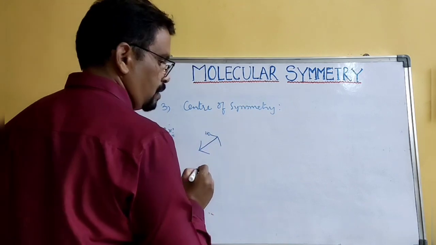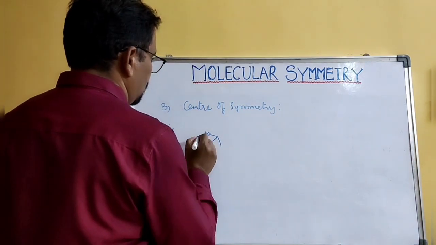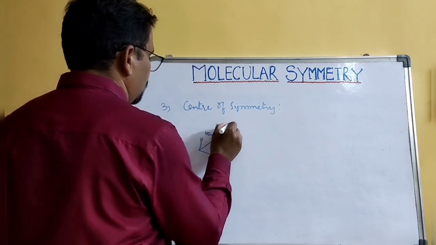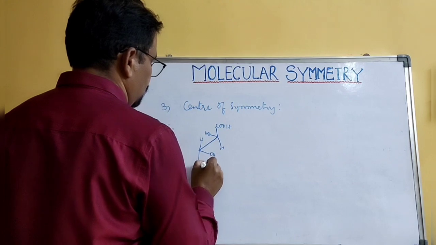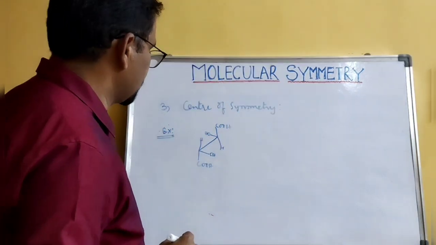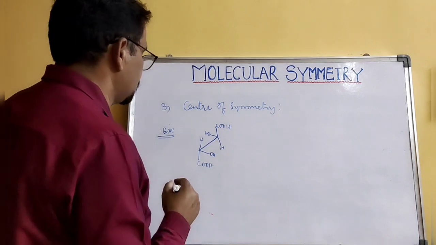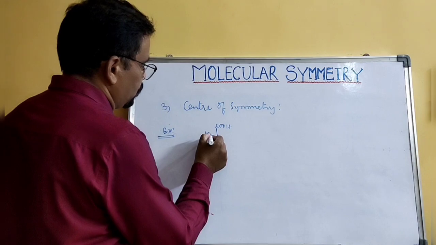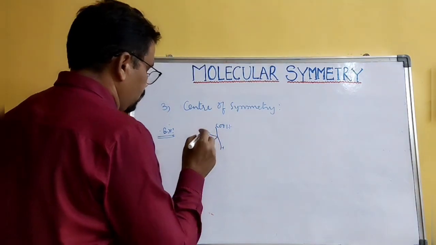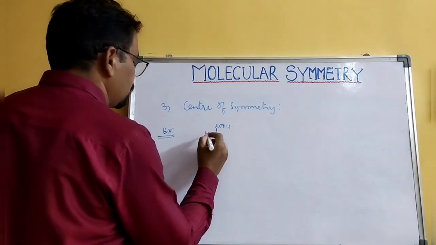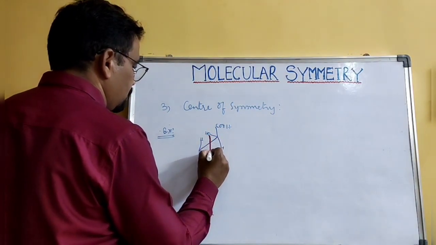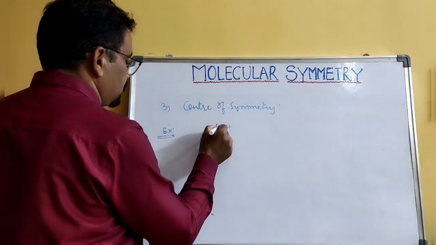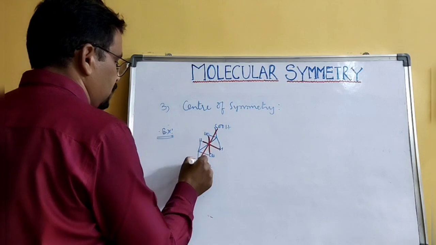OH, hydrogen, COOH, so dicarboxylic acid, dihydroxy dicarboxylic acid. If you connect the opposite groups, these two hydrogens are opposite, and these carboxylic groups are opposite.